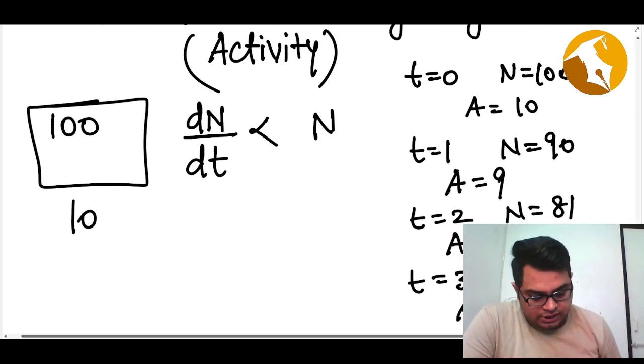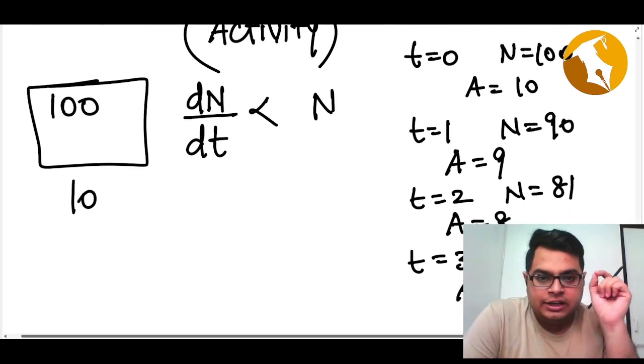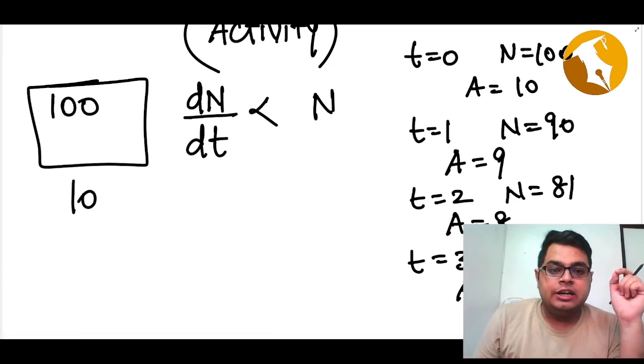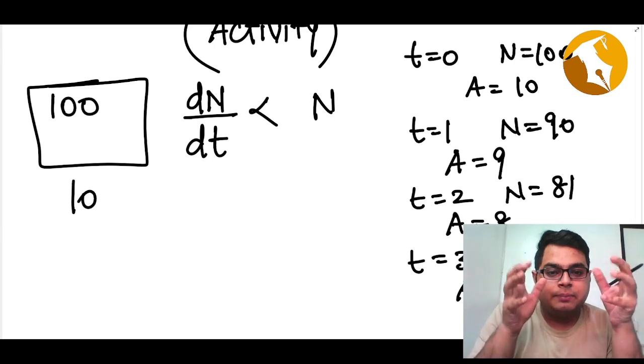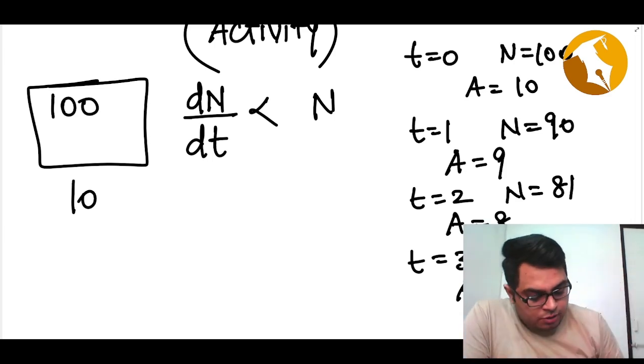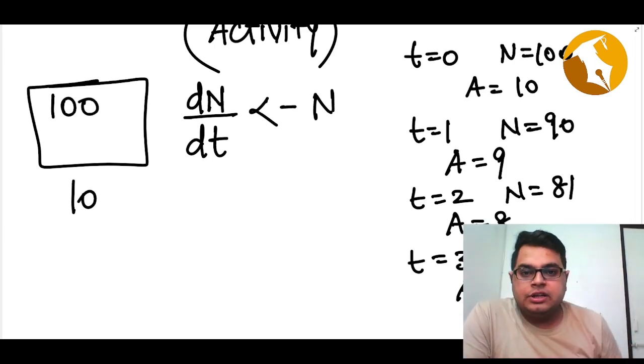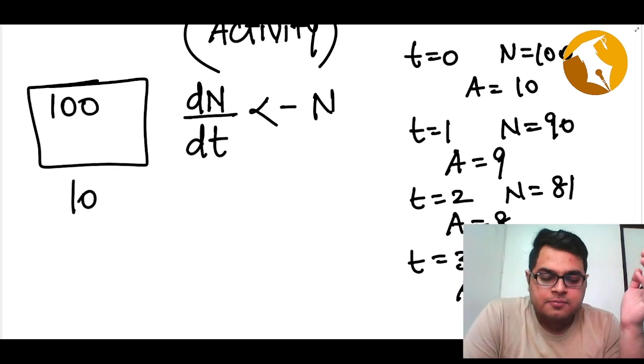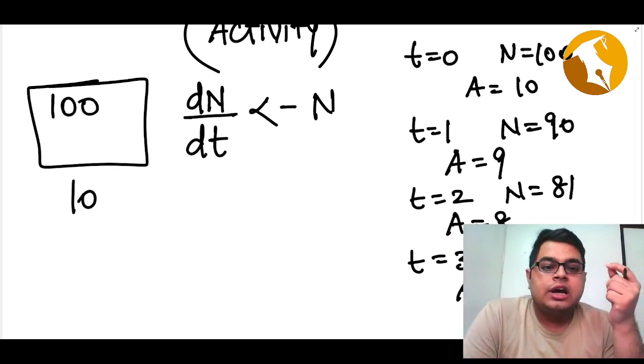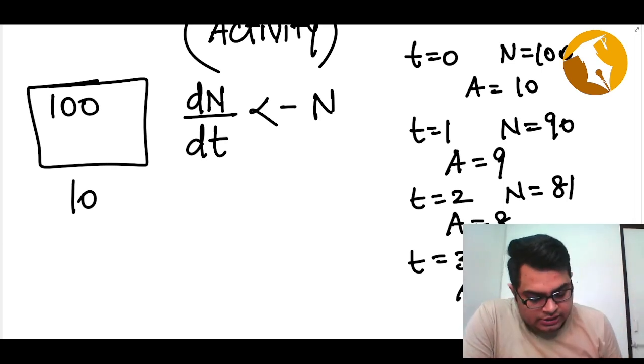So the law suggests that dN by dt, which means the rate of disintegration, depends directly on the number of nuclei present at this moment. We will put a negative sign, and there is a very basic reason for that: our nuclei are reducing, so dN is negative.